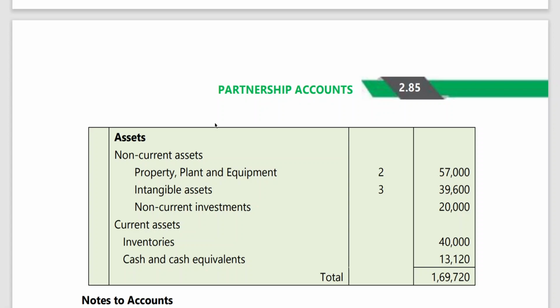Watch out for these lengthy problems, but before this, be thorough with the models which I've explained already. The problems I'm leaving are those we have covered and worked out, maybe values have changed, but you have to be thorough for partnership accounts. Not only partnership accounts, any chapter, as I've been telling right from the beginning, Group 1 foundation, you have to be thorough with the study material. Then definitely you can score good marks, maximum marks.